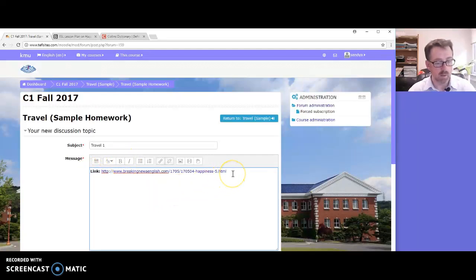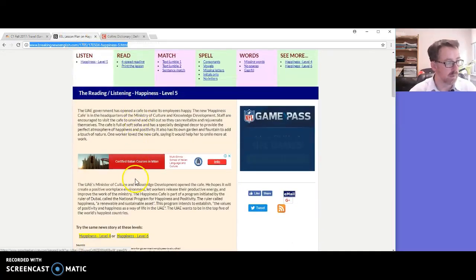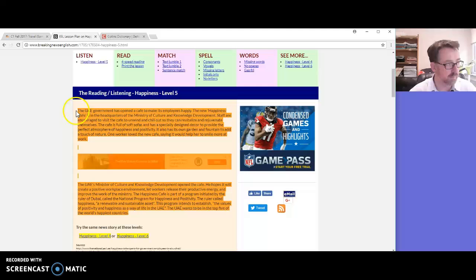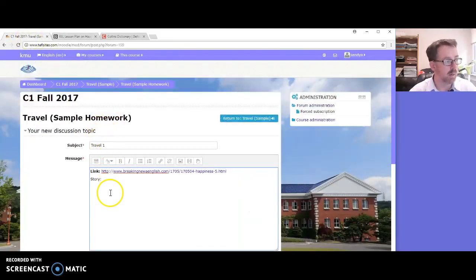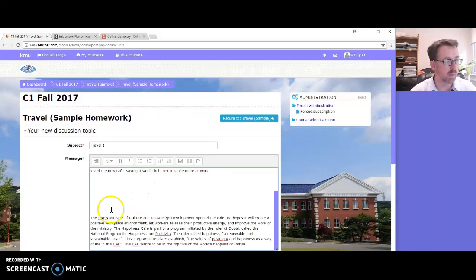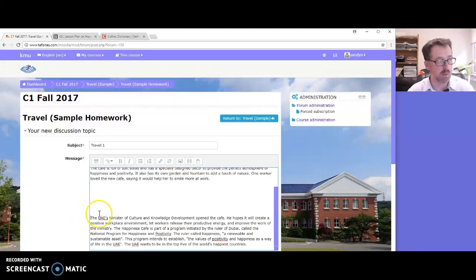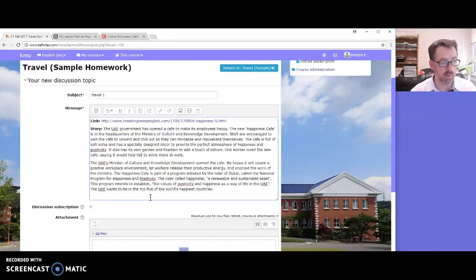Now, this time I want to put in my story, because you don't want to just click on the link. I'm going to copy and paste this story. Now don't worry about the advertisement, we can get rid of that in a moment. Now I'm going to paste as plain text here. Okay, and you'll see the advertisement space. I'm going to try and backspace delete that advertisement space. Okay, there's our story. And I'm going to bold this. So there we have our link and our story.